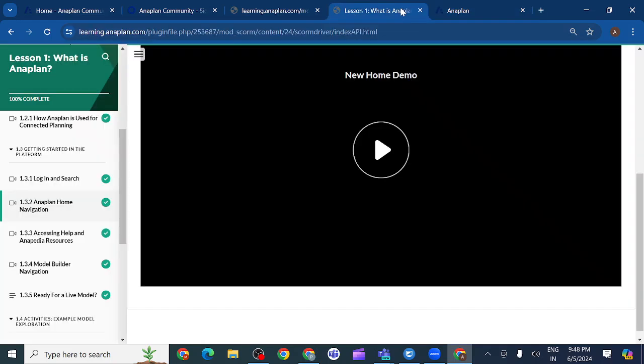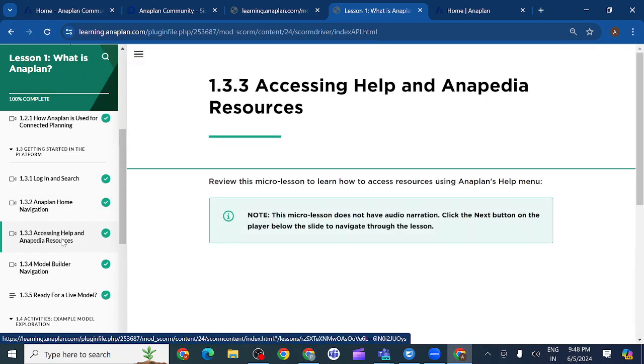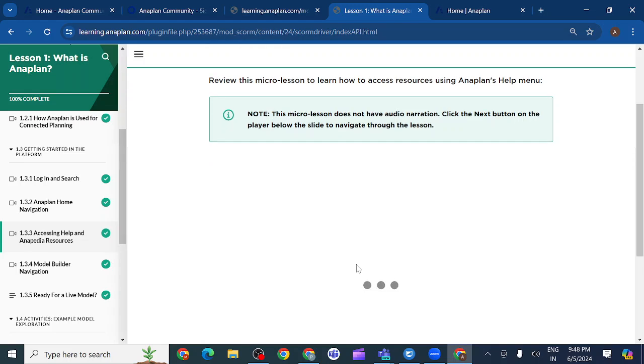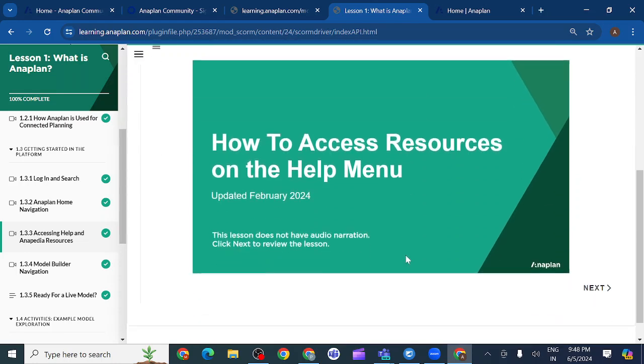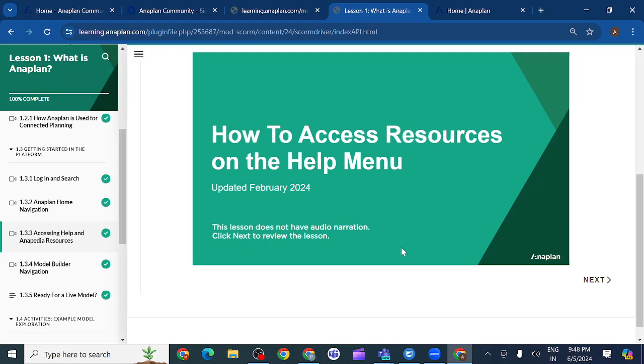And this home navigation also we have completed. Accessing help and Anapedia resources: we have Anapedia with so many options. If you click here on Anapedia and search, you will get more details about whatever things we want from this Anaplan resources option.